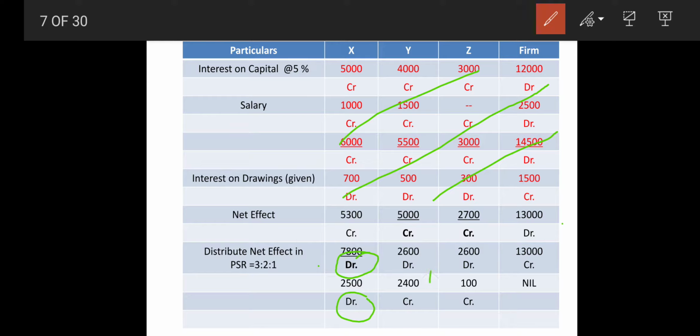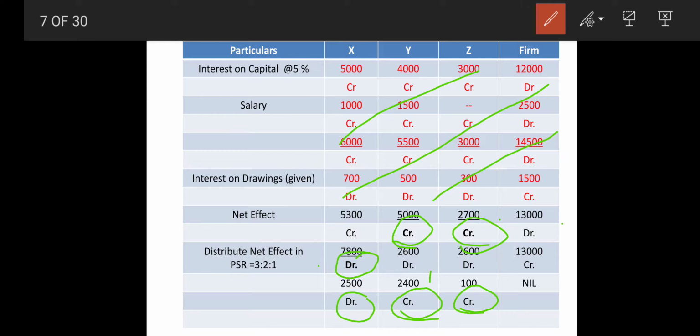So Y is liable to get 5,000, but his loss is only 2,600. So ultimately he will be getting how much? So ultimately he will be getting 2,400, right? Same way, 2,700 minus 2,600, whichever sign is greater, we have to put the sign beside the differences. So ultimately this way we have to structure this.